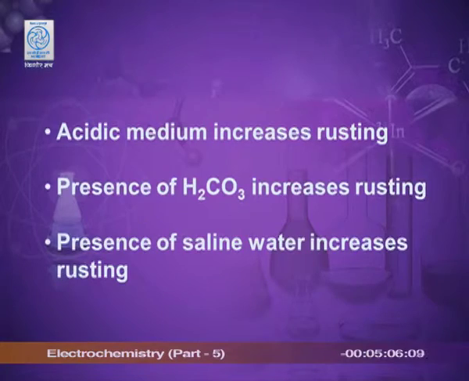Now let me tell you what are the conditions that increase the rusting. If the medium is acidic, it increases rusting. If the water is saline, then also it increases rusting, because the saline water has many ions.